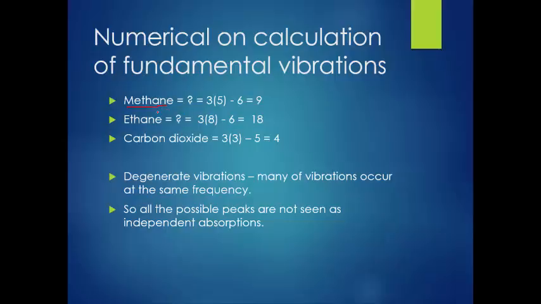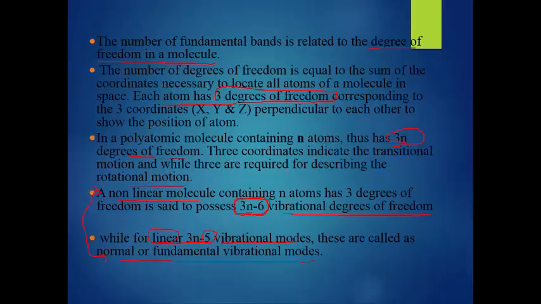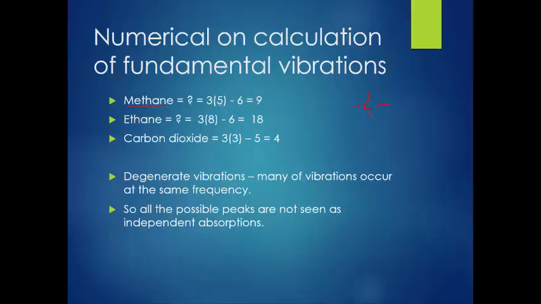Methane contains 5 atoms. How? C is 1 and 4 hydrogens, 4 hydrogen plus C makes 5. Then n is 5. Our formula is 3n minus 6. 3 times 5 minus 6 gives 9 vibrational degrees of freedom in the case of methane.